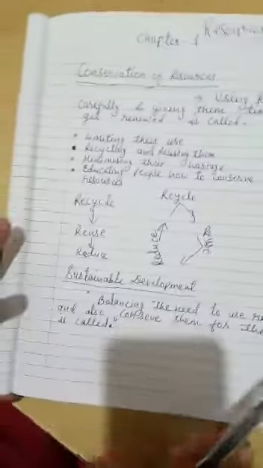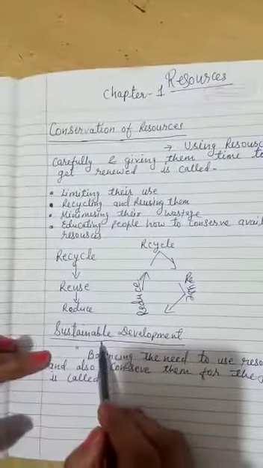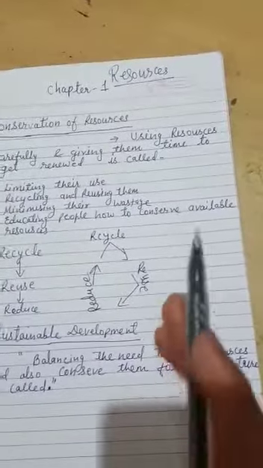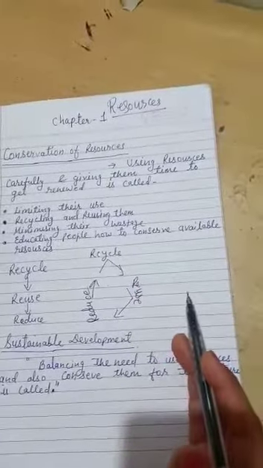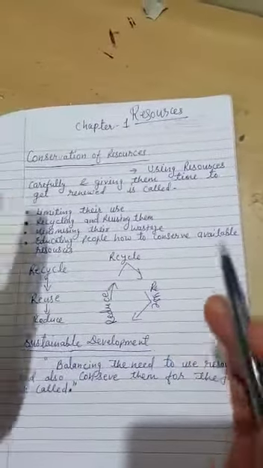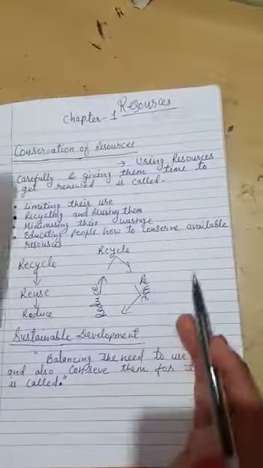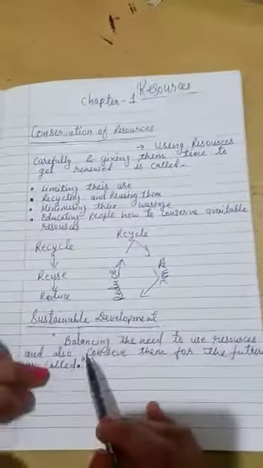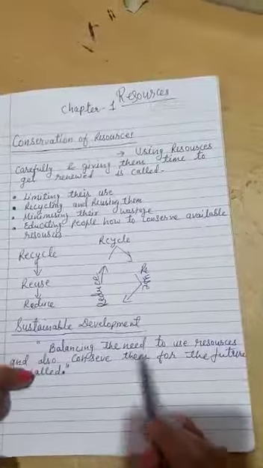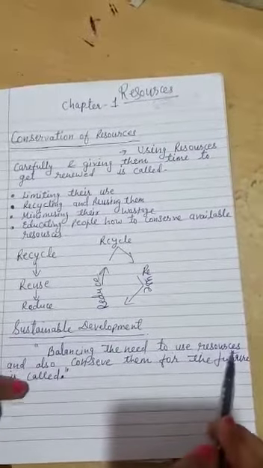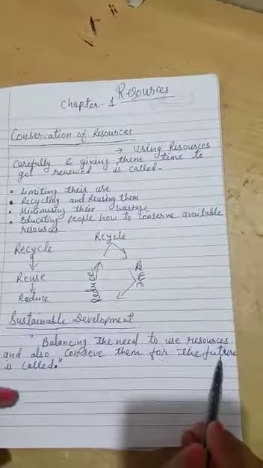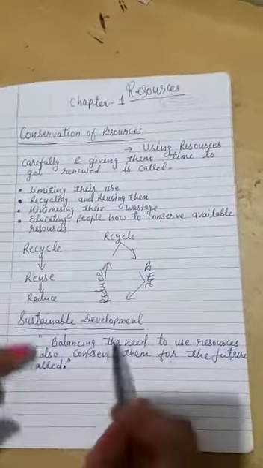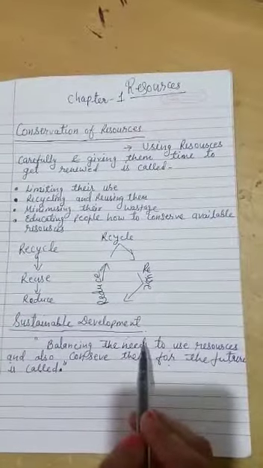Now our next topic is sustainable development. Sustainable development means we have to conserve resources, we have to sustain these resources so that future generations can use them. In definition form, we can say that balancing the need to use resources and also conserve them for the future generation is called sustainable development.